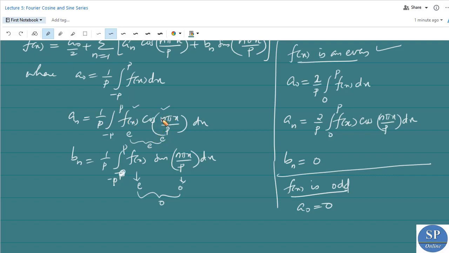So odd function into even function. This is an odd function. So the integral from minus p to p is equal to 0. So this integral is 0. So an is also 0. Now bn is equal to 1 by p into the integral from minus p to p.